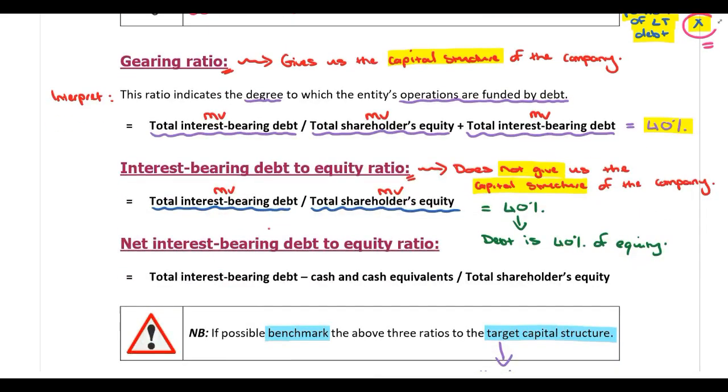Then the next ratio is actually very similar to the debt to equity ratio. The only difference is we are now looking at the net interest-bearing debt to equity ratio, which means we need to deduct cash and cash equivalents from interest-bearing debt. That's the only difference between the two. But you should still be using the market value of interest-bearing debt and the market value of equity in your calculation.